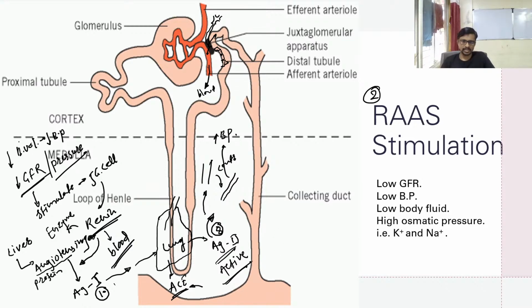The next part: angiotensin 2 again moves toward the adrenal cortex. It is now coming toward the kidney.